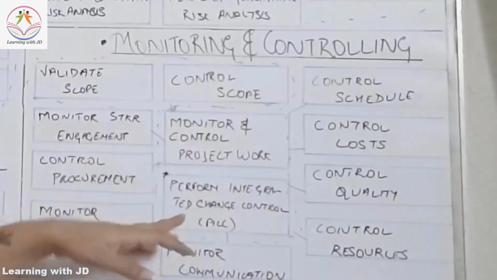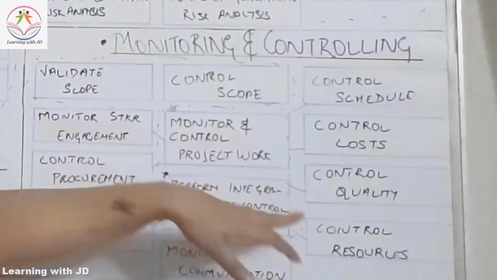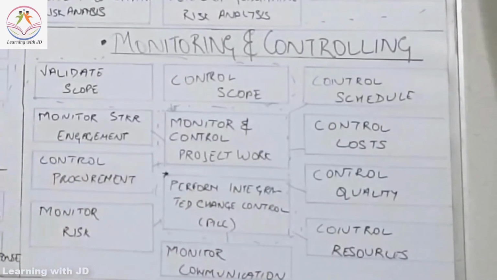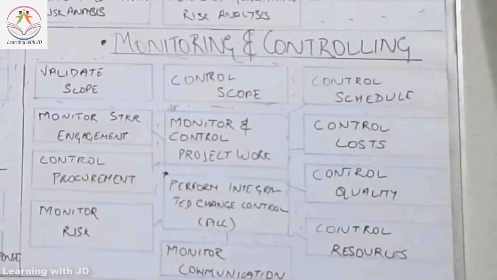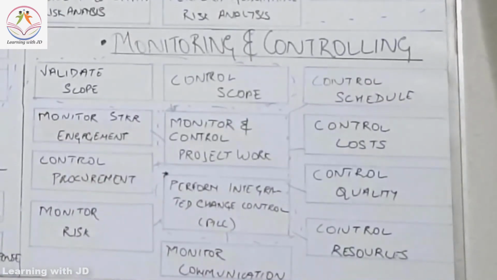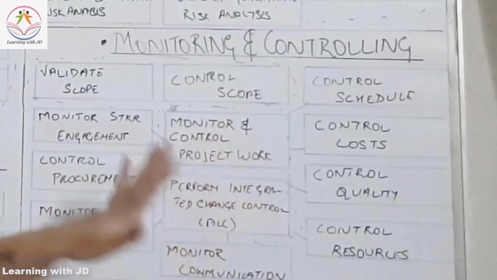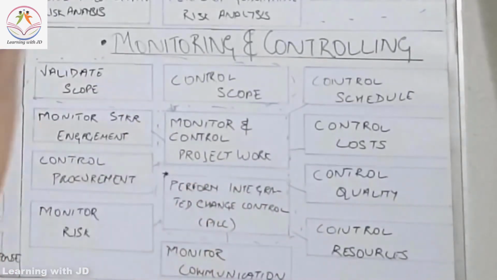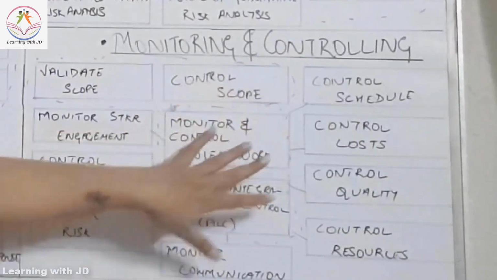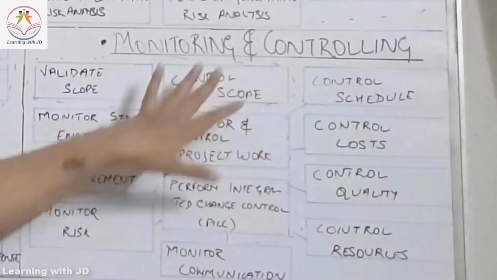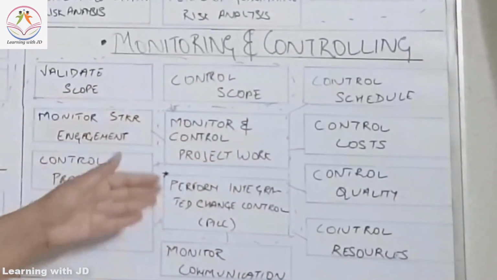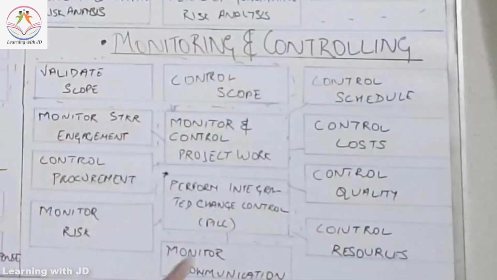Another aspect of integration is perform integrated change control, PICC. PICC ensures that all the changes to your project go through this process group. I've put a star here, which means it's very important from your examination perspective that PICC is the process which ensures all the changes are implemented on your project. Along with the integration processes of monitor and control project work and PICC, there are all the other processes that will happen.